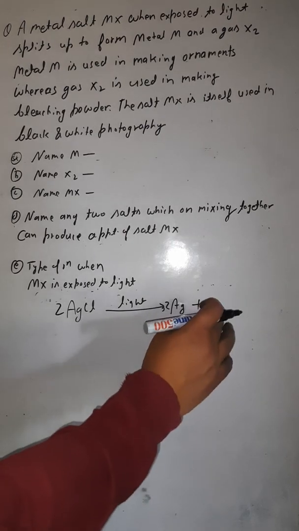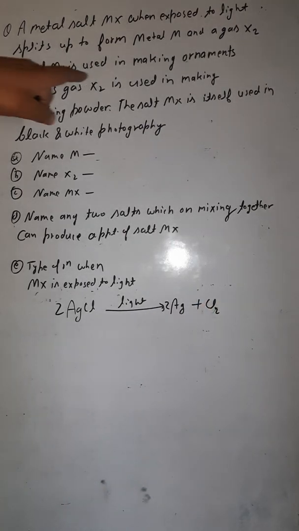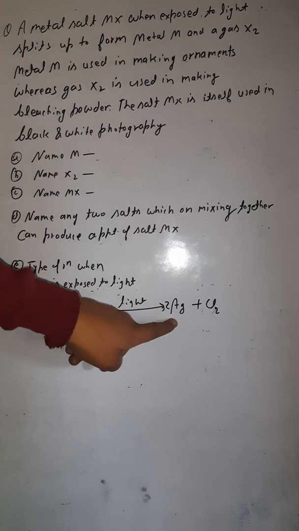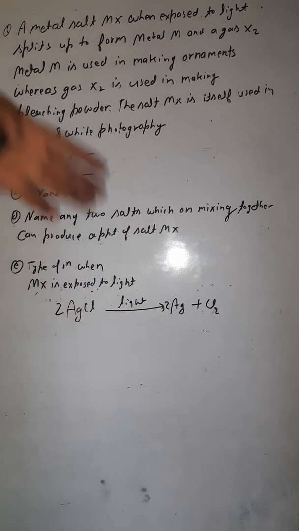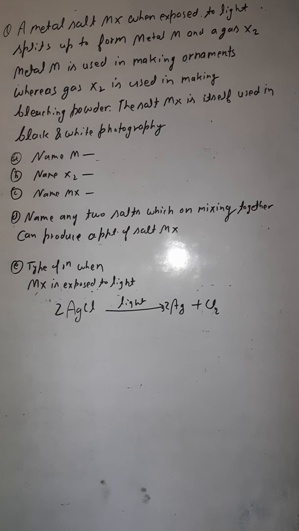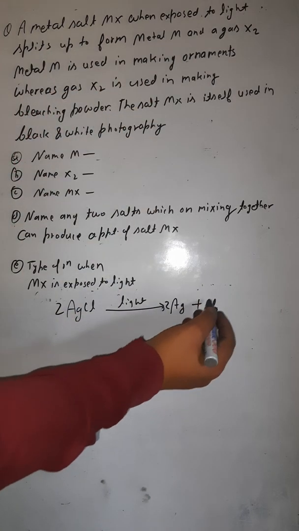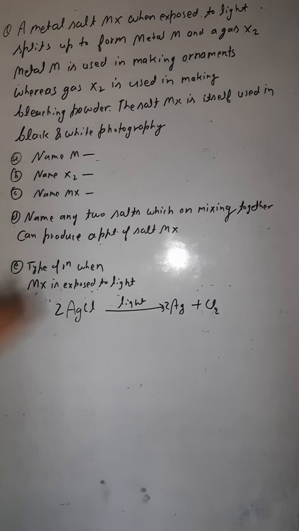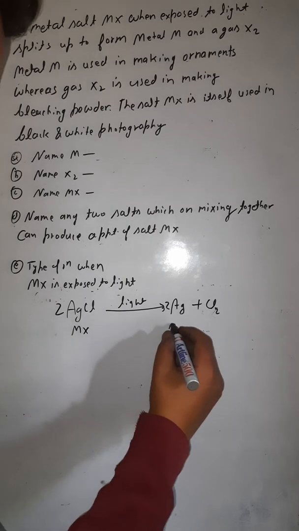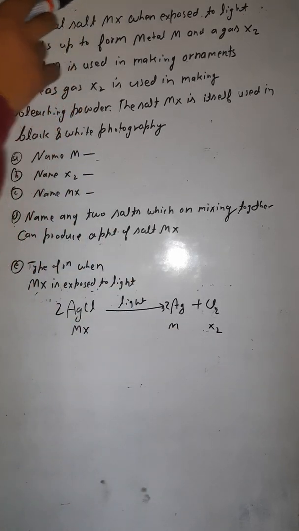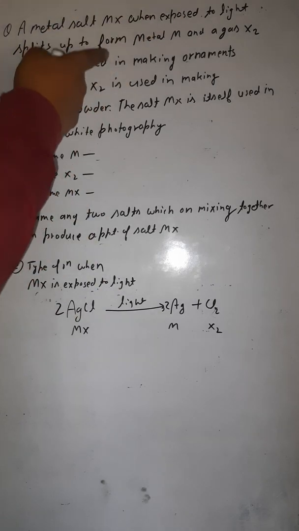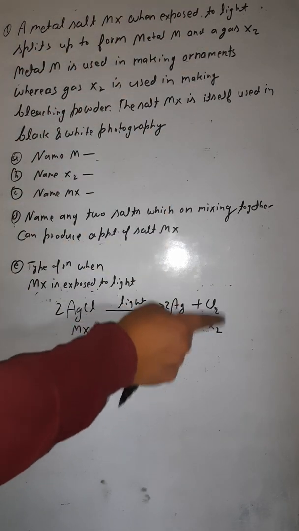Now look here, one more piece of information. The metal M is used in making ornaments. Yes, metal M, that is silver, is used in making ornaments. We are making ornaments out of silver. Gas X2 is used in making bleaching powder. The gas X2 being liberated here is used in making bleaching powder, that you might know. So this was MX, this was M, and this was X2, because MX when exposed to light splits up into metal M and X2.